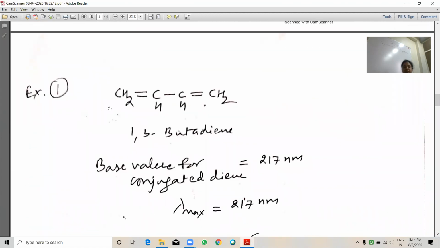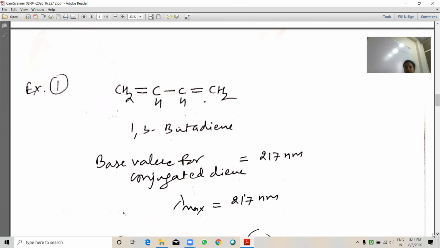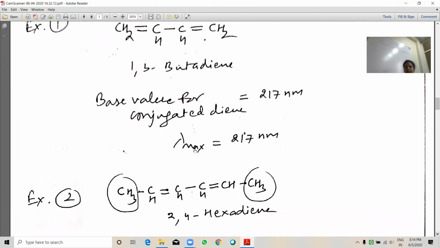Let's see some examples. This is the 1,3-butadiene system. Base value for conjugated diene 217 nanometer, and its calculated value is also 217 nanometer, the observed value.